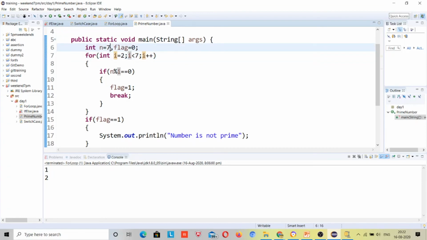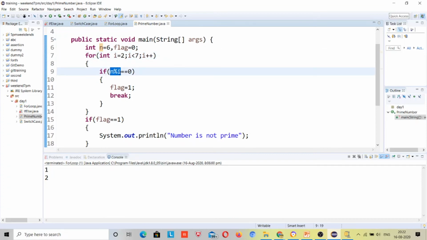But suppose I make it 6. Is 6 a prime number? No, 6 is not a prime number. Okay, don't worry, it is divisible by 1 and 6, but it is divided by 2 and 3 as well. That's why it's not a prime number. Now understand what the break statement really does. It reduces the number of executions. How? It will start from 2. So n is equal to 6, the current I value will be 2.